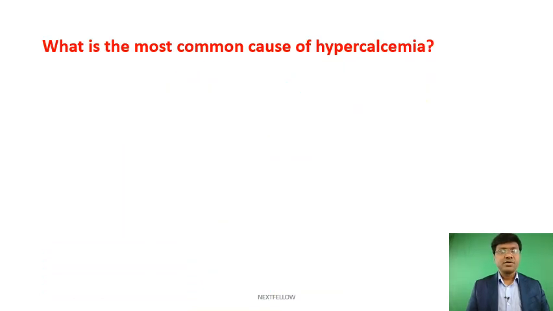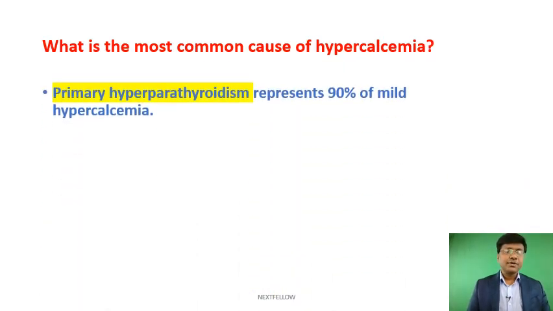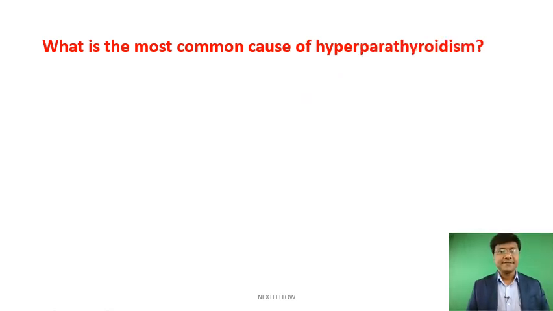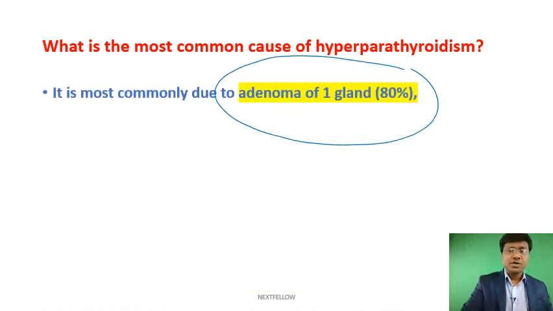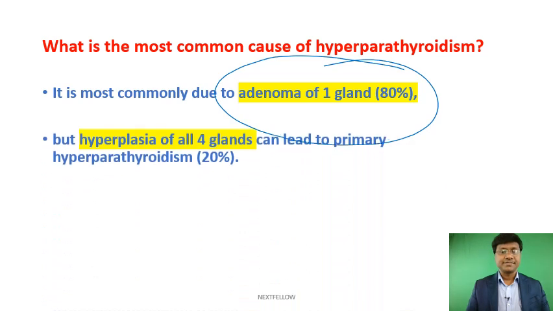Now, what is the most common cause of hypercalcemia? Most common cause for hypercalcemia is primary hyperparathyroidism. It contributes to almost 90% of causes of hypercalcemia. And what is the most common cause of hyperparathyroidism? Just now I have discussed, right? The most common cause of hyperparathyroidism will be parathyroid adenoma. But hyperplasia of all four glands can lead to primary hyperparathyroidism, right?